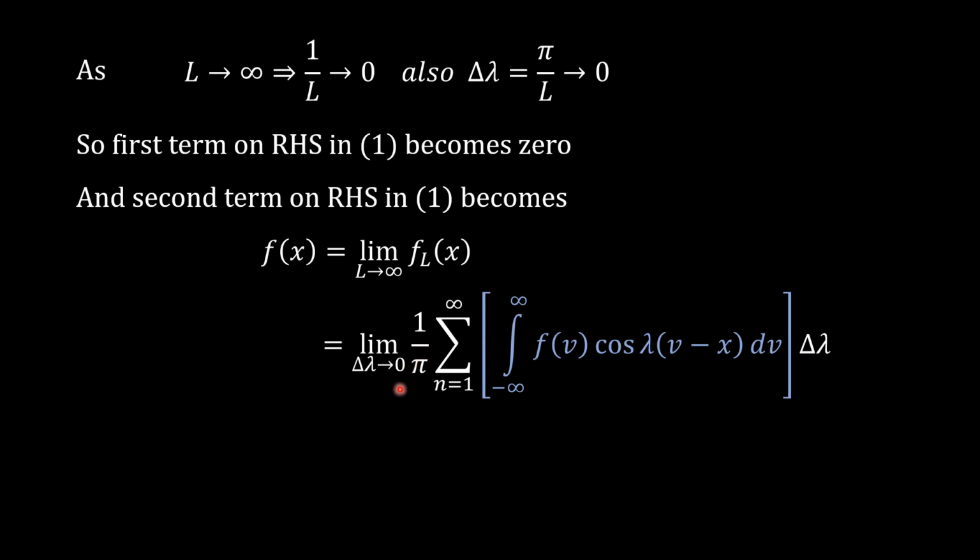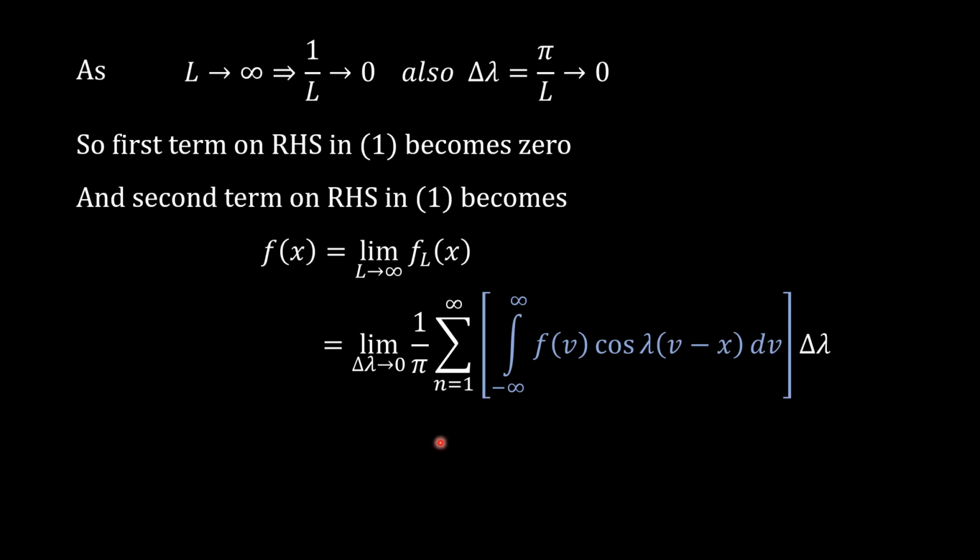So the limit of this expression as delta lambda tends to 0 is 1 upon pi summation n equal to 1 to infinity integration minus infinity to infinity f of v cos of lambda into (v minus x) dv delta lambda. We know that a limiting sum is nothing but the integration from 0 to infinity.